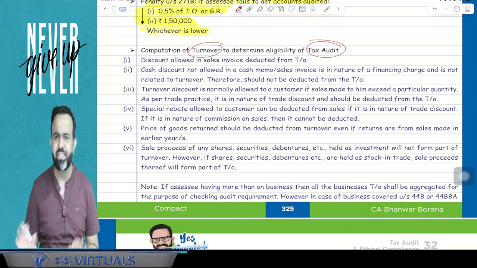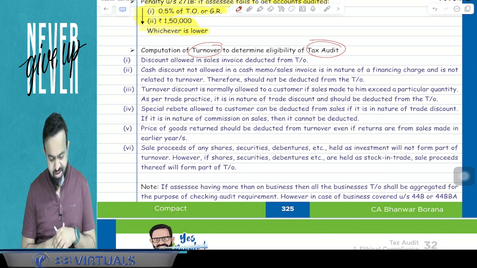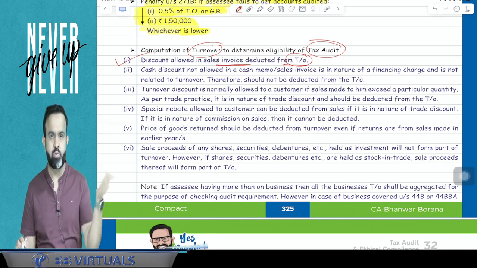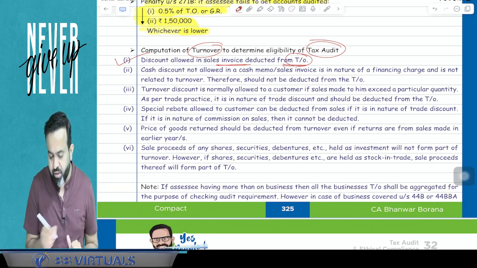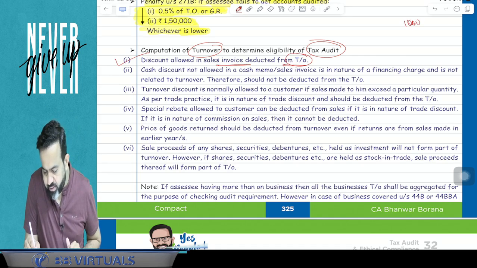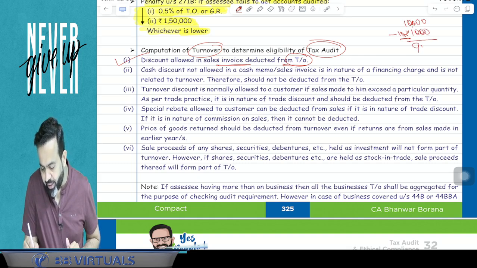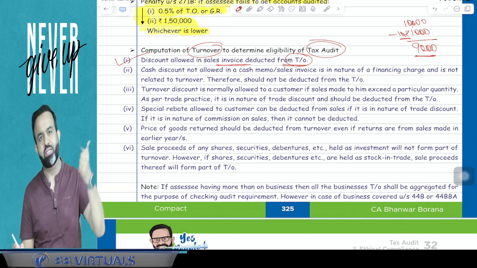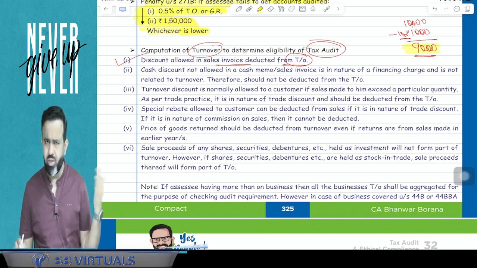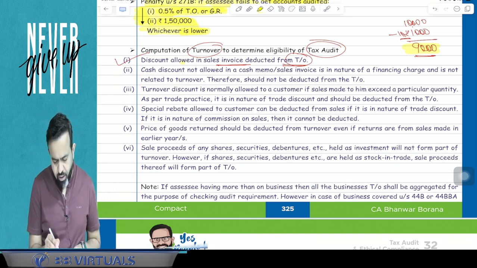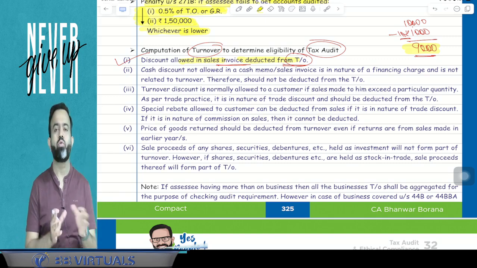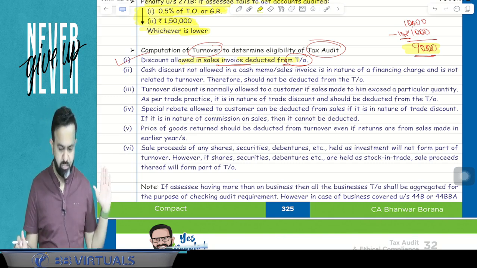So guys, how to calculate the turnover? What will be included in turnover and all? So here first, discount allowed in the sales invoice is deducted from the turnover. So suppose for example, one sale invoice is made, and in the sale invoice suppose that product price of 10,000 is mentioned, but suppose 10% discount is already given in the invoice and the remaining 9,000 is the invoice value. So here in your turnover will you consider 9,000 or 10,000? Right answer is 9,000. So this is a very simple point. Discount allowed in the sales invoice only is deducted from the turnover, means here in the turnover you have to consider only 9,000, not 10,000, because 1,000 is discount.